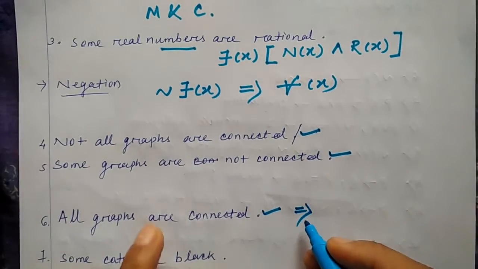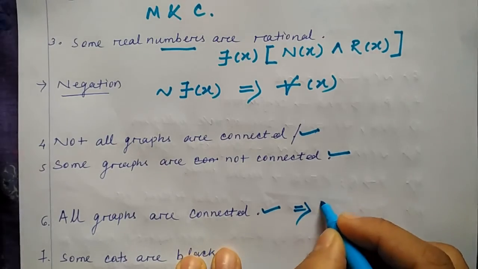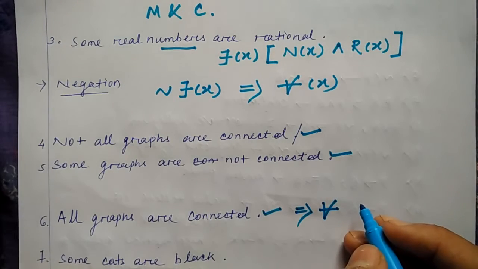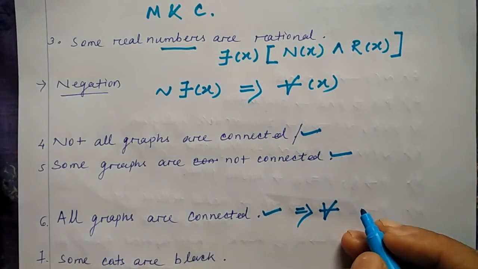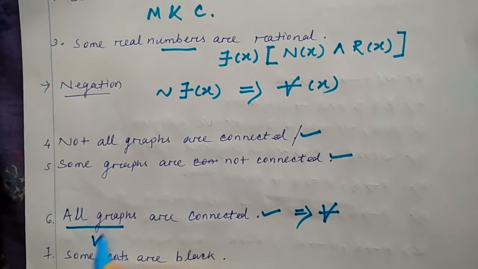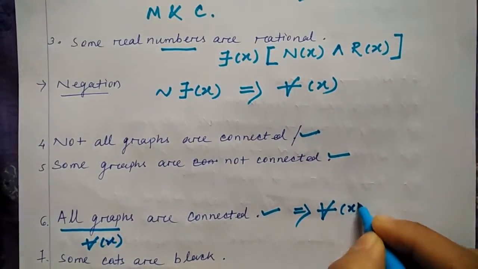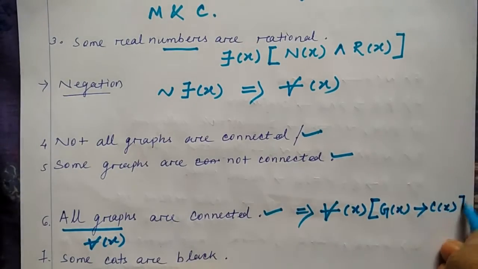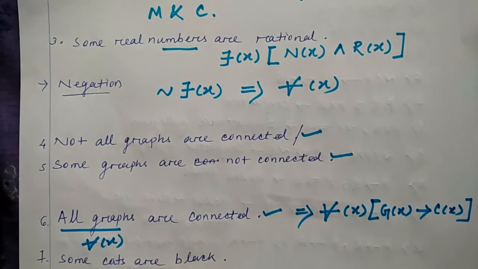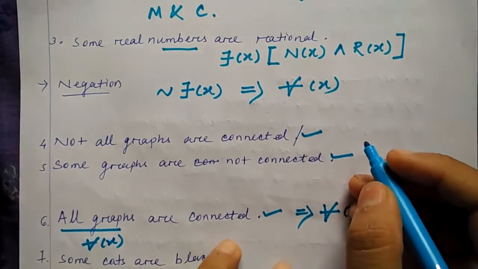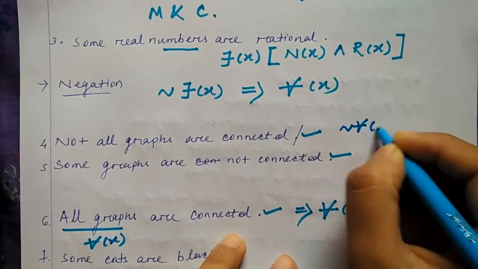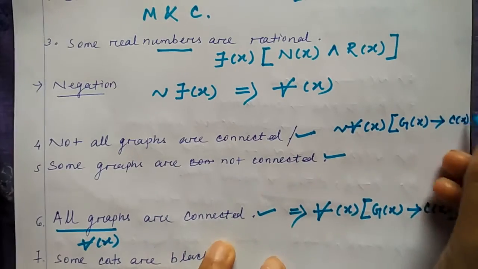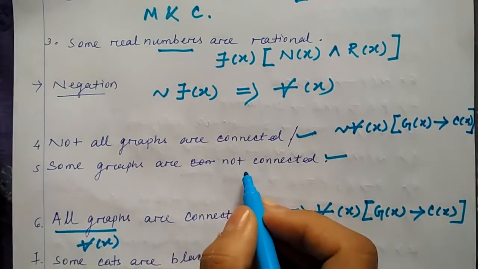For this one, all graphs are connected, what will be the statement in the notation of existential and universal quantifier? Here all graphs means it will be for all x. So you can write it as for all x, g of x implies c of x. This is for all graphs are connected. Now not all graphs are connected, in the sense, negation of for all x, g of x implies c of x.